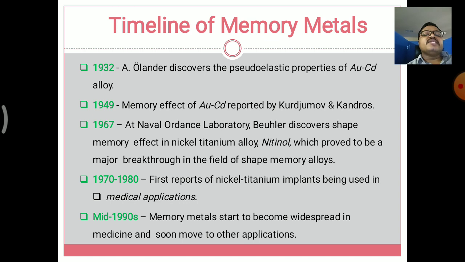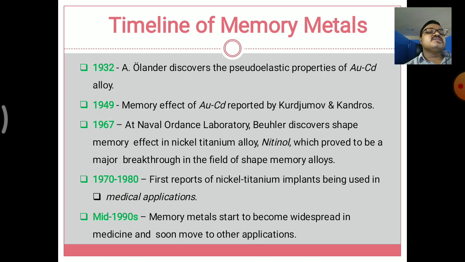Next, in 1967 at the Naval Ordnance Laboratory, Buehler and colleagues discovered the shape memory effect in nickel titanium alloy. It is basically shortened to nitinol, and research trends have also been conducted on the nitinol alloy. Nickel titanium alloy proved to be a major breakthrough in the field of shape memory alloys.